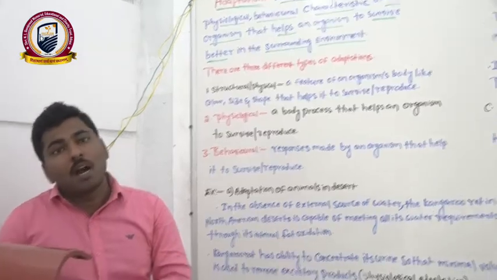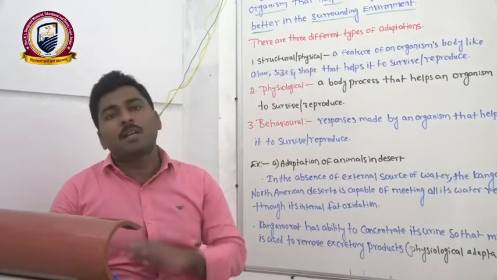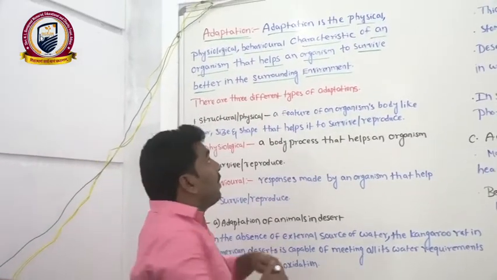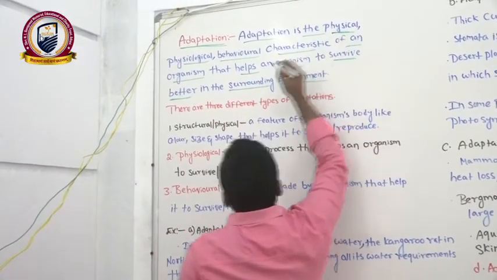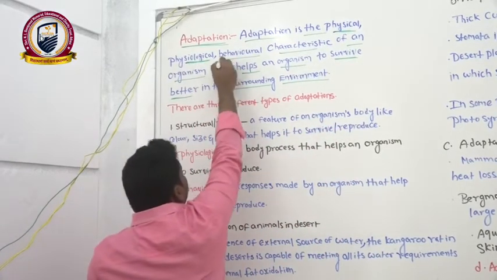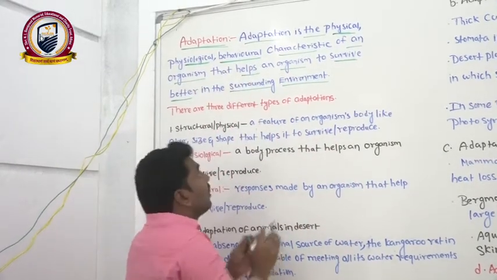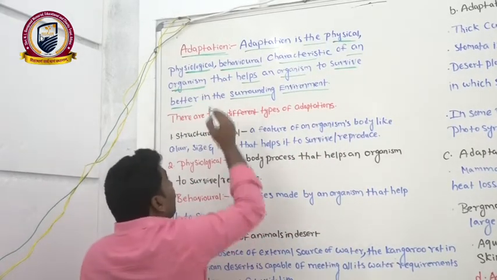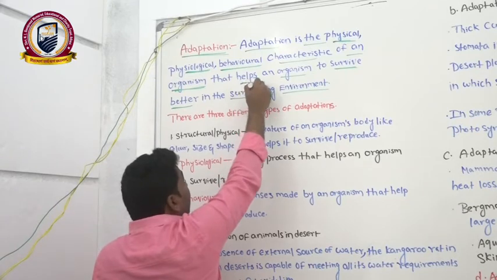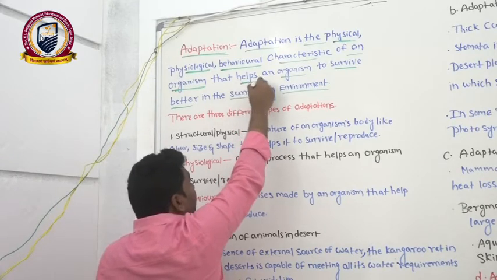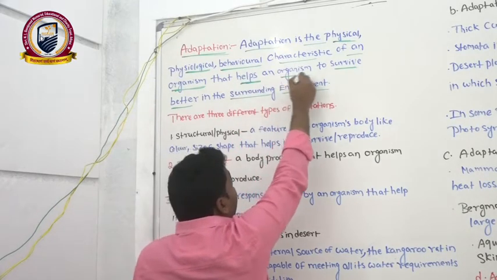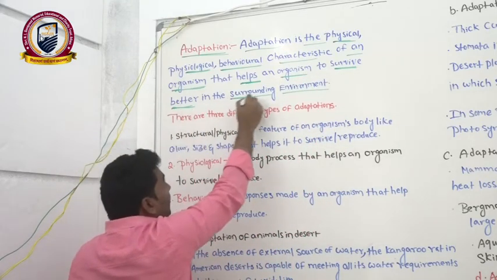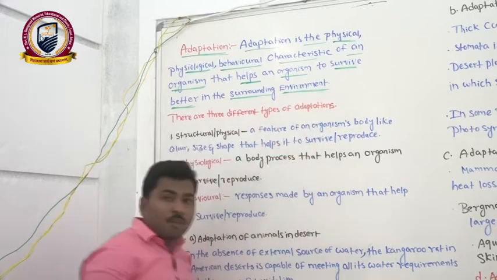One more time I tell you that adaptation may be a physical character, or a physiological character, or a behavioral character of an organism. This character helps an organism to survive better in the surrounding environment.